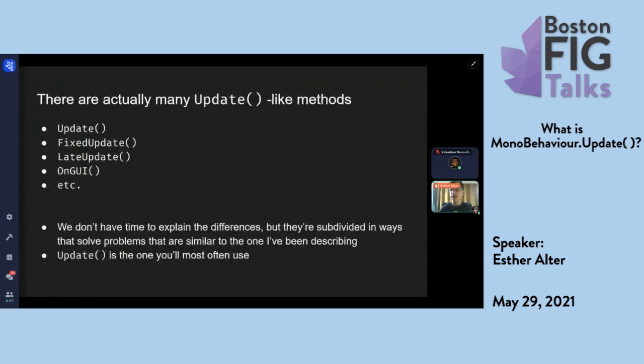Very briefly, because I think we're a little short on time, there are actually many other update-alike methods in Unity. There's update, fixed update, late update. They're divided in such a way because of how the Unity main game loop is actually structured, and they are major time savers, but in most cases, and especially when you're just starting to make a game, you're almost always using update and none of these other ones. You'll find them in the documentation, though.